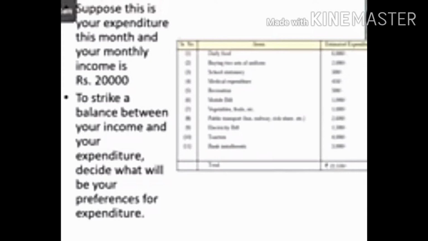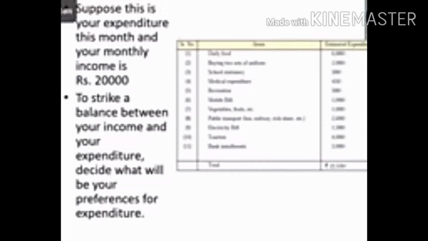If you see, the total is 22,550, which is the monthly expenditure of a family. But suppose this family's monthly income is only 20,000.